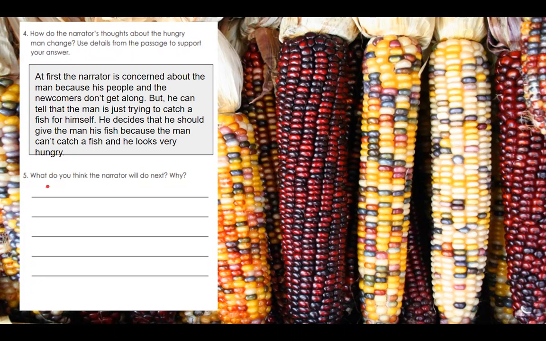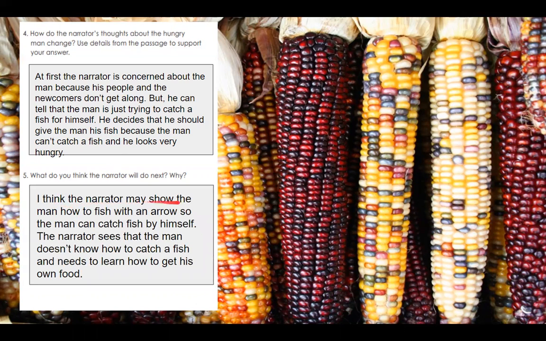Number 5 says, what do you think the narrator will do next and why? So you don't just make a guess of what you think he'll do next and then write it down. Try to come up with a complete sentence and then support your answer from what he did from the past. Like, what do you know about that character? Why do you think he would be that way? Support it from what you've read.